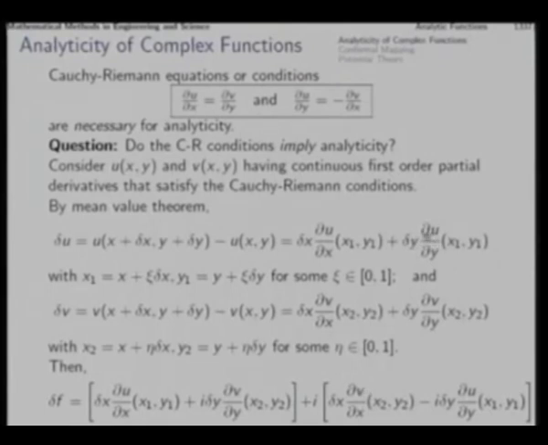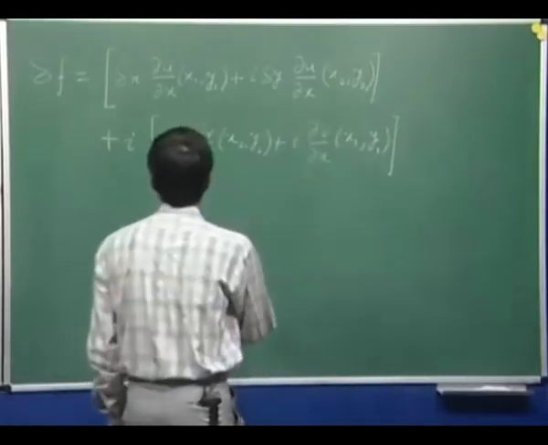So, out of minus i square, one i is outside, the rest of it minus i, and this whole thing is here. Now, we try to simplify this. For simplification, consider this: if Cauchy-Riemann conditions hold, which is part of the hypothesis here, then del v by del y can be replaced with del u by del x. Here already del u by del x is there, we will find del u by del x here also. Okay. So, then this first bracketed term you will find here.